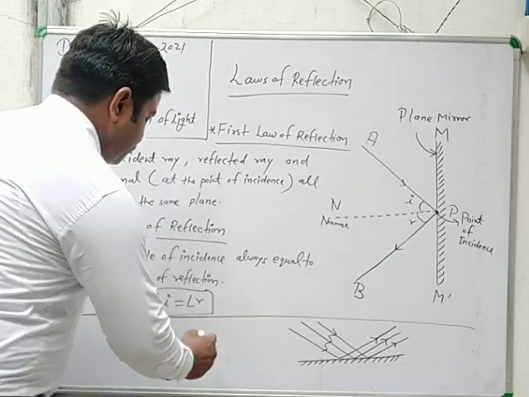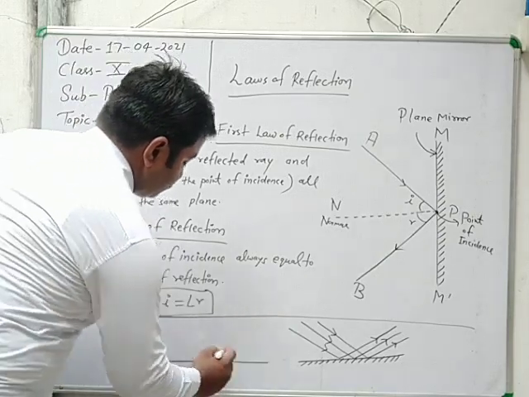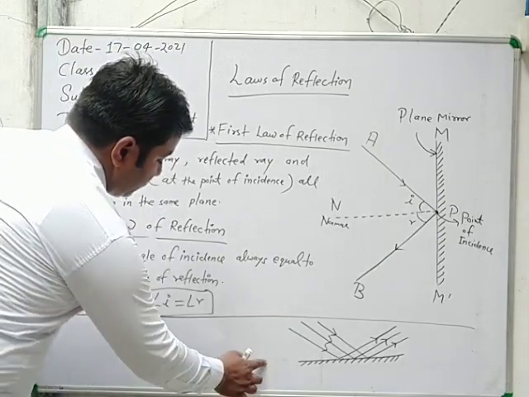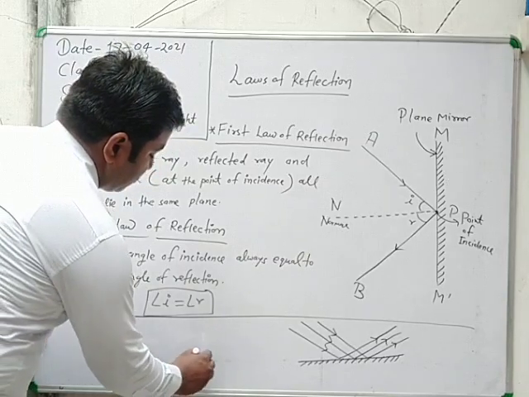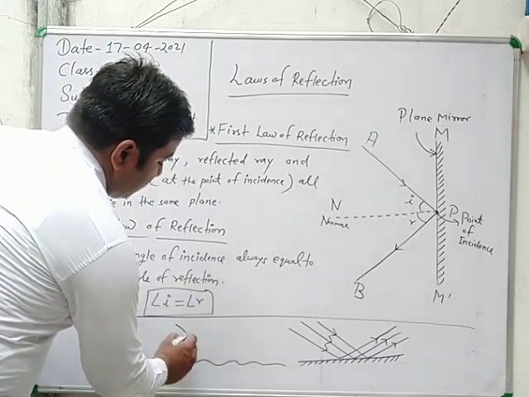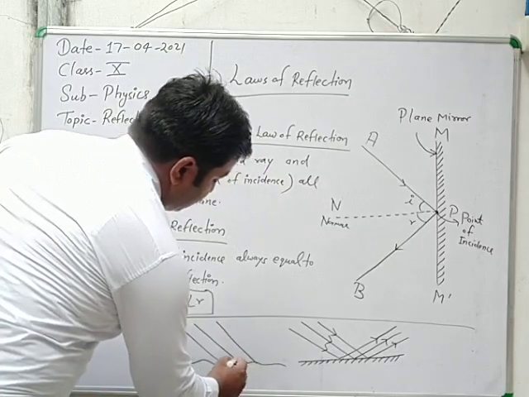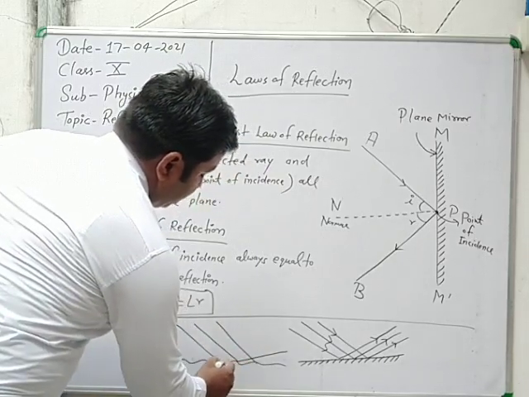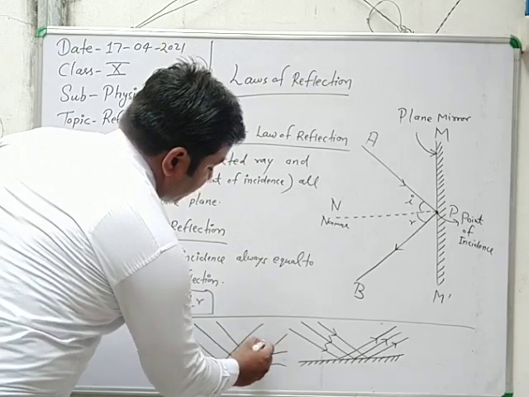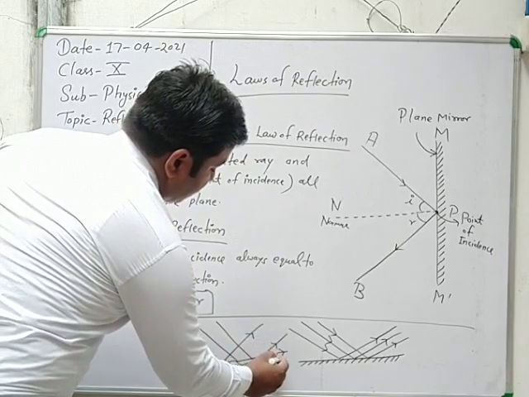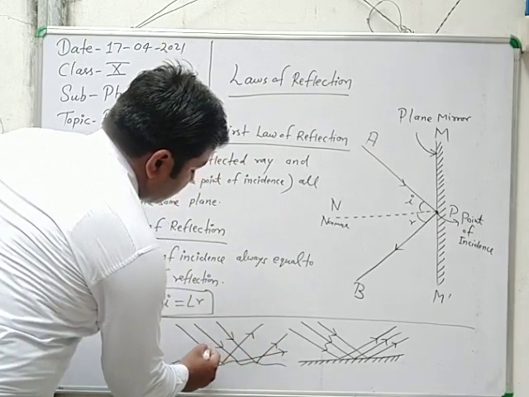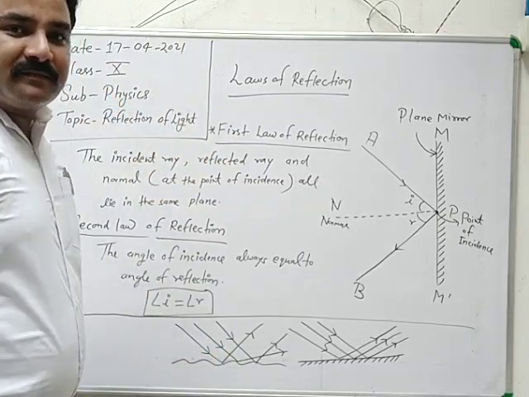And irregular reflection: whenever the surface is dull, just like in this case, all the rays come parallel, but after reflection they go in different directions. They are not reflected in a parallel sense.